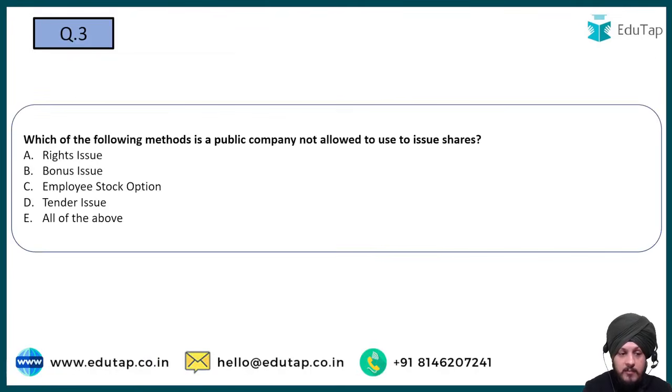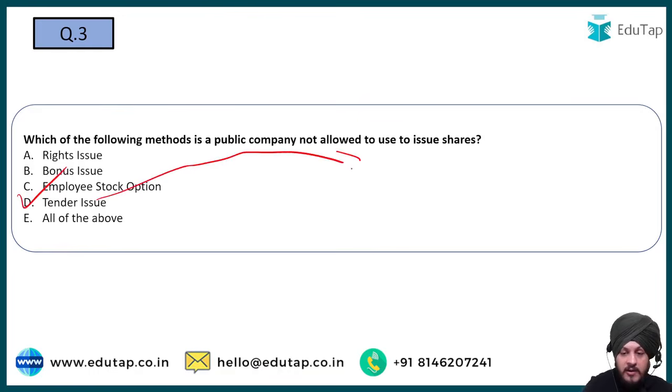Now moving on to question number 3. Which of the following methods is a public company not allowed to use to issue shares? Option A, rights issue. Option B, bonus issue. Option C, employee stock option. Option D, tender issue. And option E, all of the above. So the correct answer to this question is going to be tender issue.